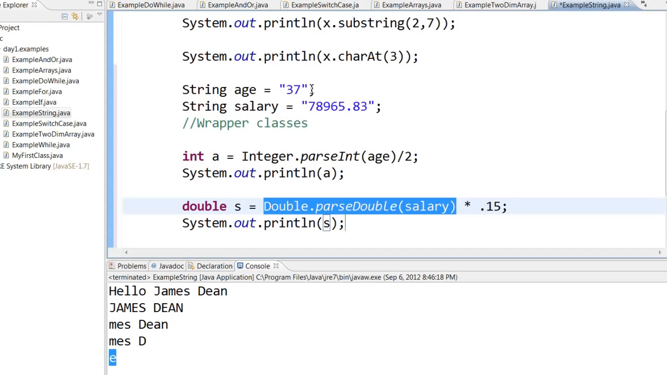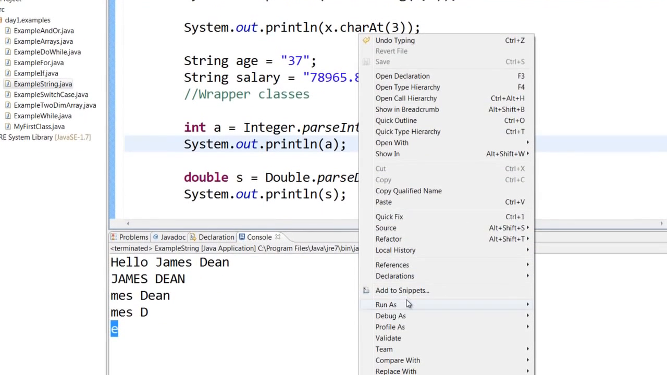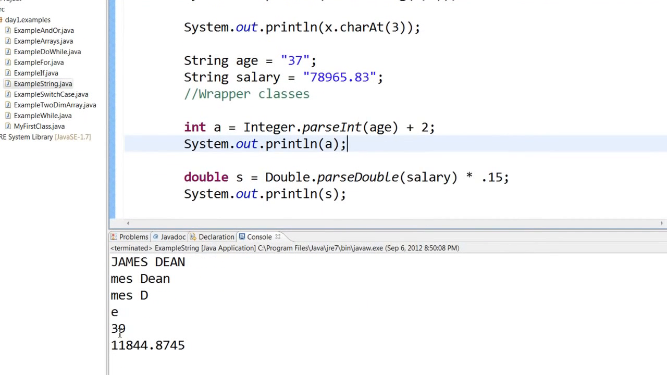I cannot do like divide by 2 here. It will give me an error. It will say that you cannot divide string by 2. But I can convert that particular string age into an integer and then divide it by 2, and I can assign it to A. Or I can say add 2 for this. So now if I run this, you can see that I got 39 as the answer because I've added 2, and I'm getting 15% of the particular salary, that is 11,000.